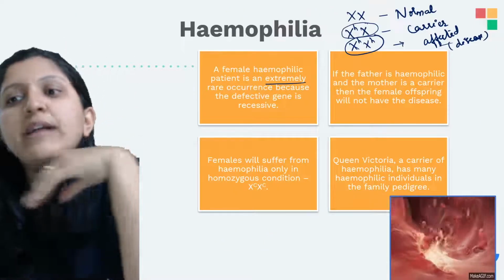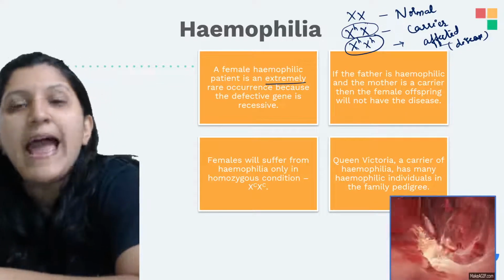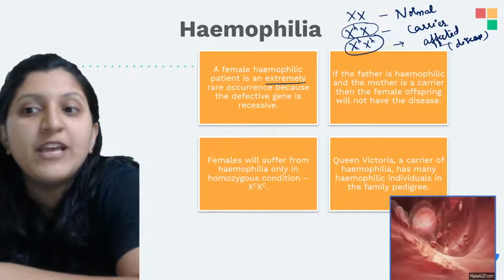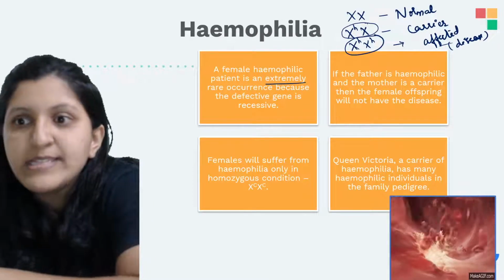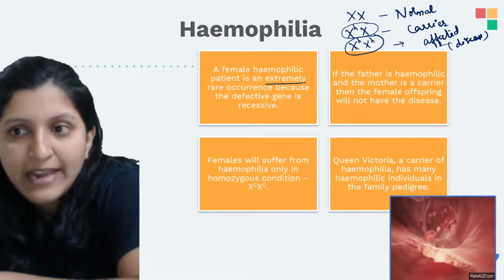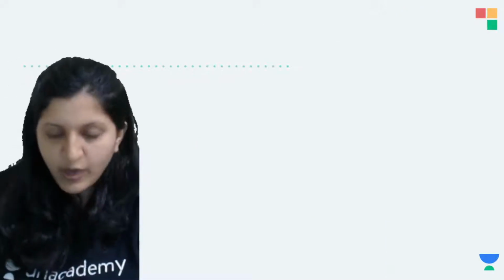So now if the father is hemophiliac, so only the father is hemophiliac and the mother is a carrier, then the female offspring will not have the disease. Okay, so that means the mother is a carrier and the father is hemophiliac. So let's see, this is going to vary depending on the condition.